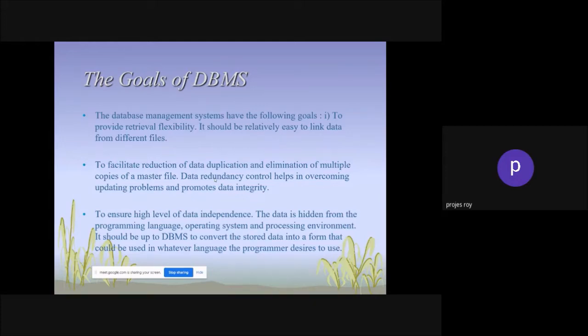Data redundancy control helps in overcoming the updating problem and promotes data integrity. To ensure a high level of data independence, the data is hidden from the programming language, operating system, and processing environment. It should be up to the DBMS to convert and store data into a format that could be used in whatever programming language is desired.